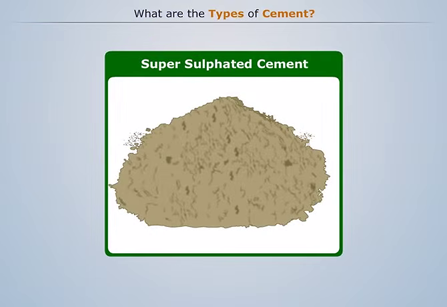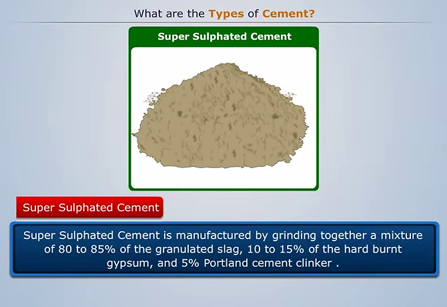Super-sulfated cement. Super-sulfated cement is manufactured by grinding together a mixture of 80 to 85% granulated slag, 10 to 15% hard burnt gypsum, and 5% Portland cement clinker. This cement is highly sulfate resistant. Because of this property, it is used for foundations where chemically aggressive conditions exist.